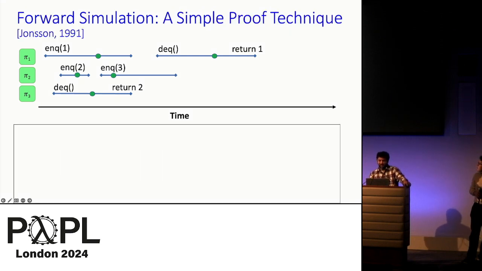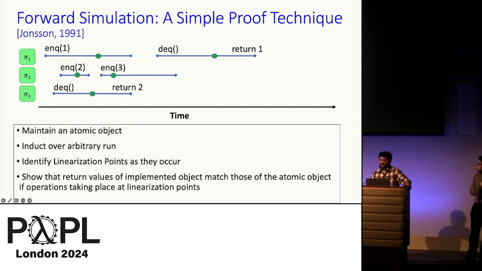A straightforward technique for proving linearizability is through forward simulation. To prove an implementation, the prover maintains a copy of an atomic reference object. He considers an arbitrary run, and as the run unfolds, the prover identifies the linearization points of the operations as they occur, and shows that the return values of the actual implemented object match those of the atomic reference object. The example run depicted here can be proved in this way if the prover is able to identify the green linearization points as they occur, since the return values of 2 and 1 are consistent with these linearization points.